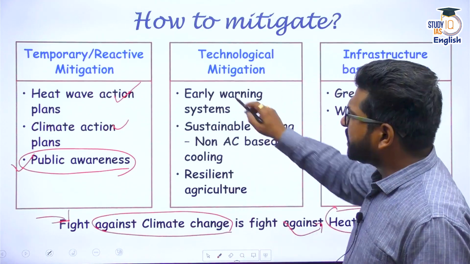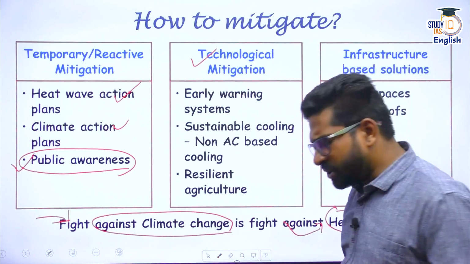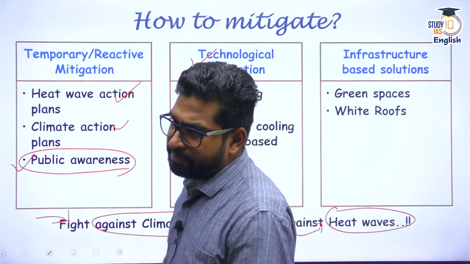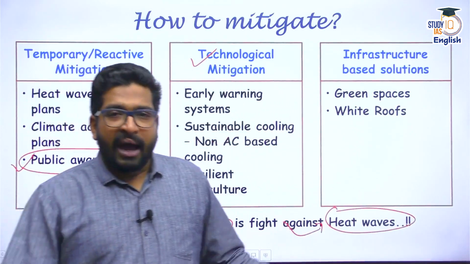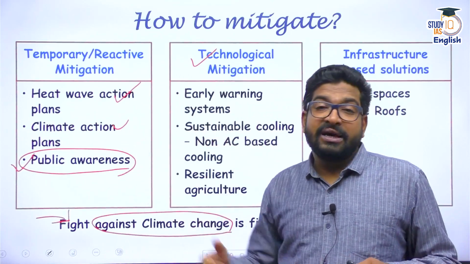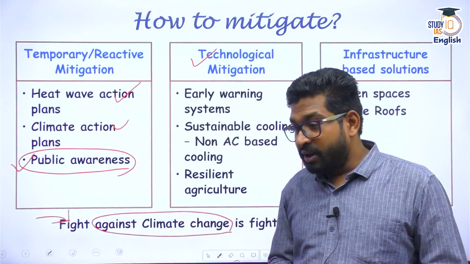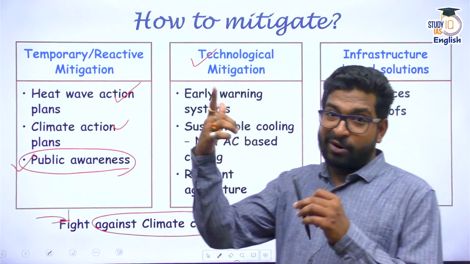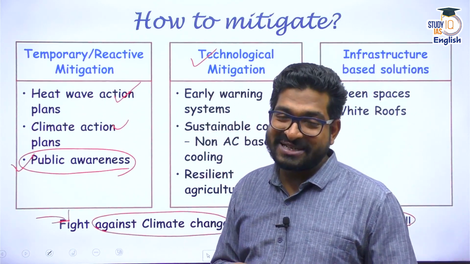Apart from that, we can come up with some sort of technological mitigation of heat wave to reduce the impact. For instance, IMD already does that. We already have early warning systems. That's why IMD has already given the alert. We can go for some sort of sustainable cooling. And very sad, as I'm recording this, already the AC is on. It's actually not sustainable cooling, right?